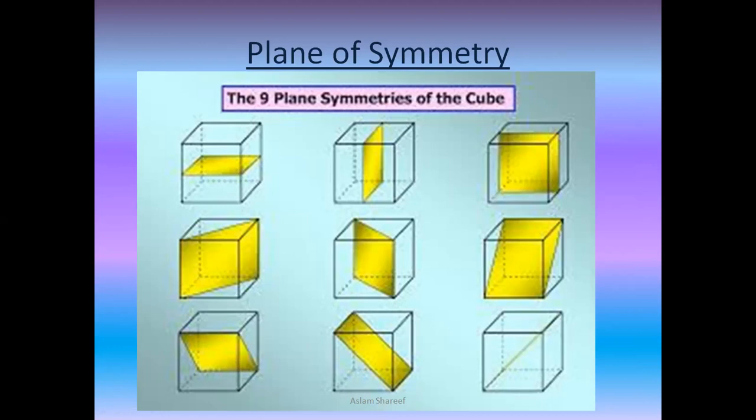So in a cube crystal, there exist only two ways of dividing the crystal into two mirror images. The plane of symmetry can only divide the cube into two halves, either up, down, left, right, front, back, or diagonal. So it helps only to divide the cube into two halves and get the mirror image. Let's go ahead with the next one.